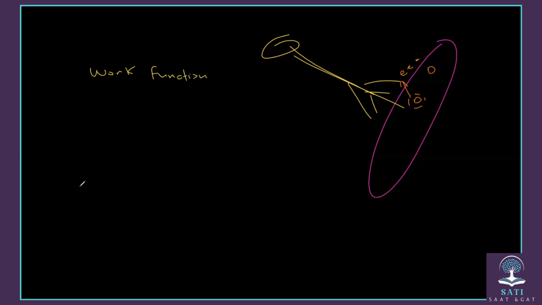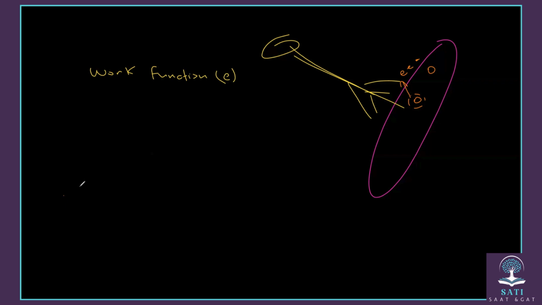So when light is on this metal, the least amount of energy needed to eject the electron is called work function. So what is the work function of the electron of any metal?